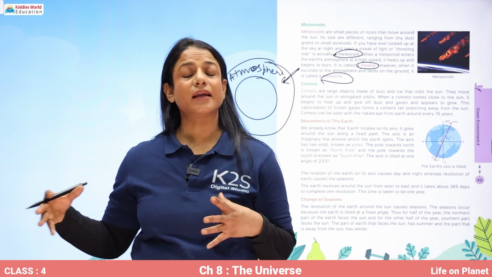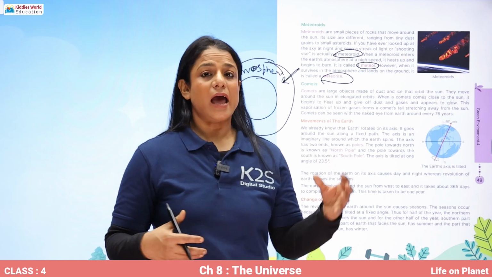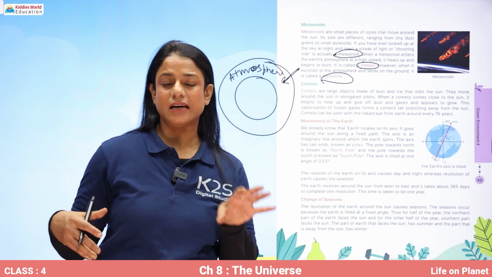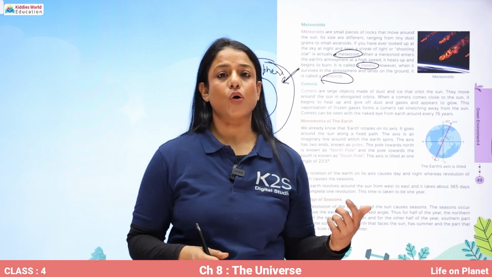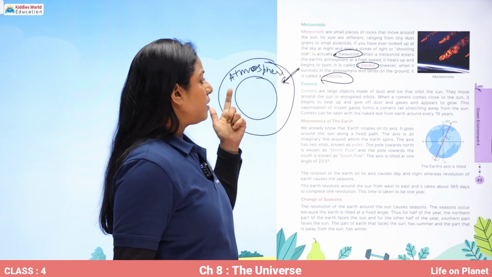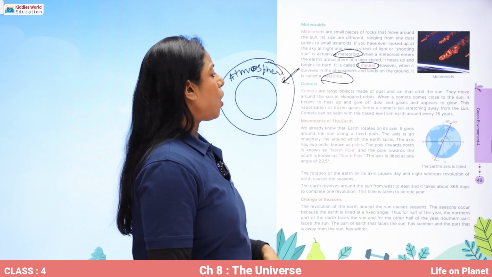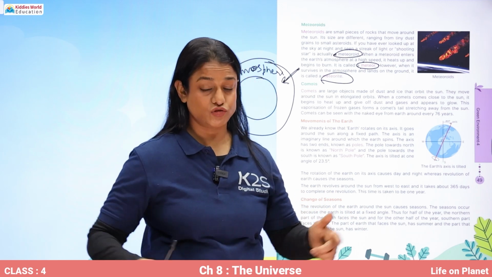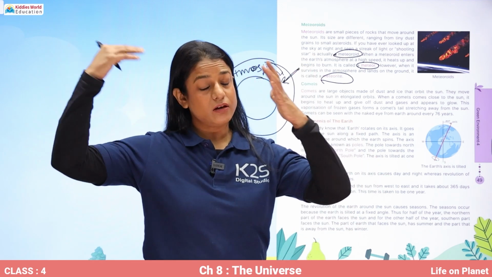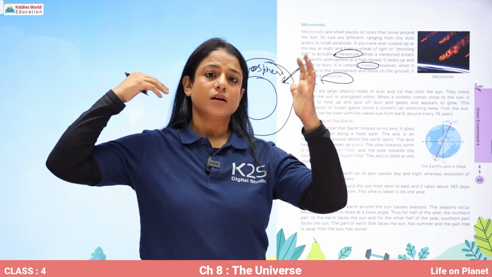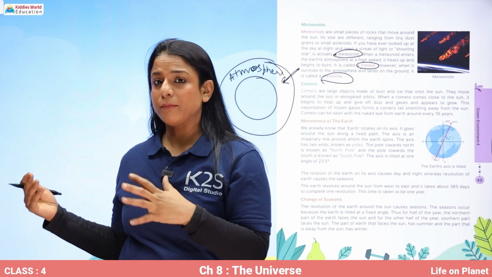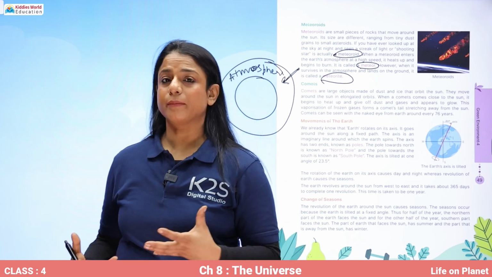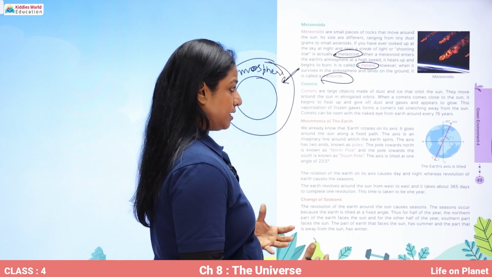So when it is burning up, it is called a meteor, and when it is able to survive and lands on the ground, it is called a meteorite. Now come the comets. Comets are large objects made up of dust and ice. In the solar system, there is another member known as comets, and the comets are made up of dust and ice.